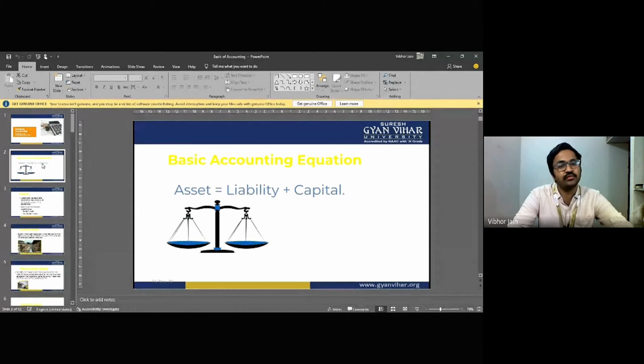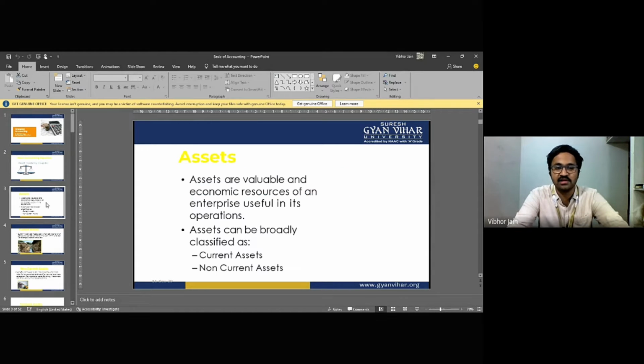First is the basic accounting equation: assets are equal to liabilities. Whatever money we get is a liability for the business. Businessman and business are not the same thing. Whatever money we're getting in the business is a liability for the business, and with that money we purchase assets. Both things are always equal and always related to each other.